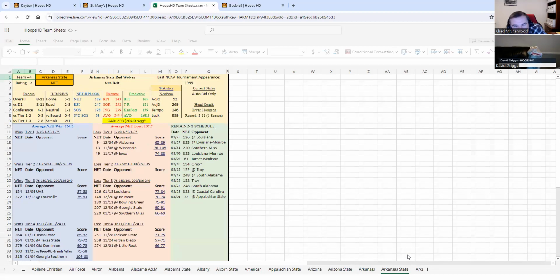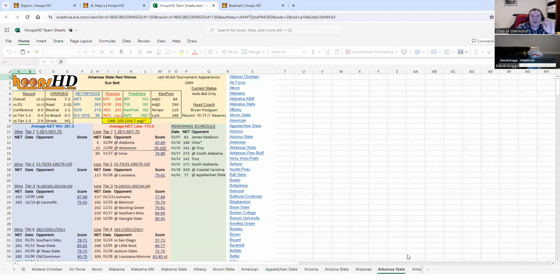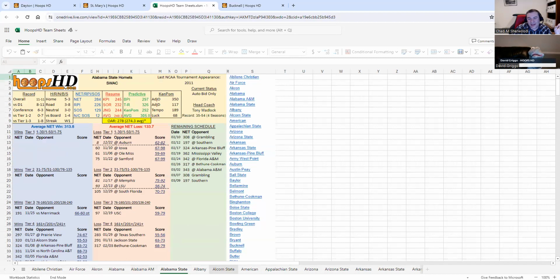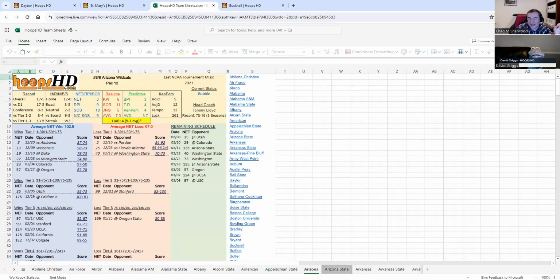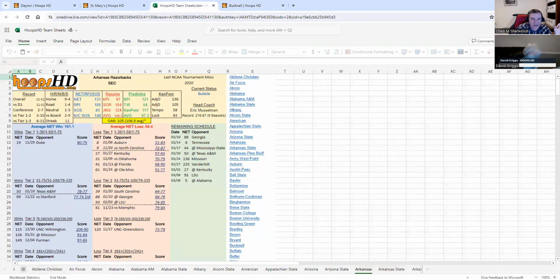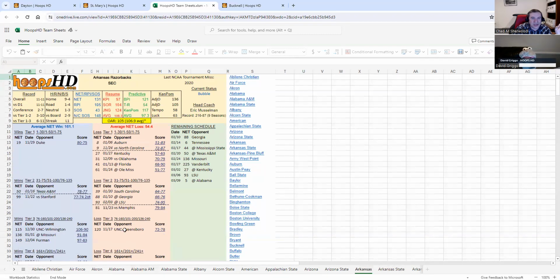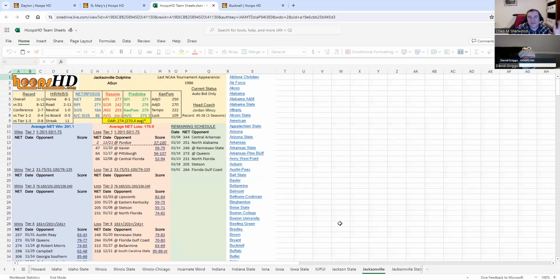It will open up a new page for you, which will initially take a second or two to load. But this will open up a website for you with the sheet, actually with the entire workbook here. And what you will now see is every single team. You can click any team you like and go straight to it. Arizona, Arizona State, Arkansas. Click this little button here in the bottom left-hand corner. You get a little scroll menu. You can go and choose Jacksonville. There's Jacksonville. Real good shortcut here for you.